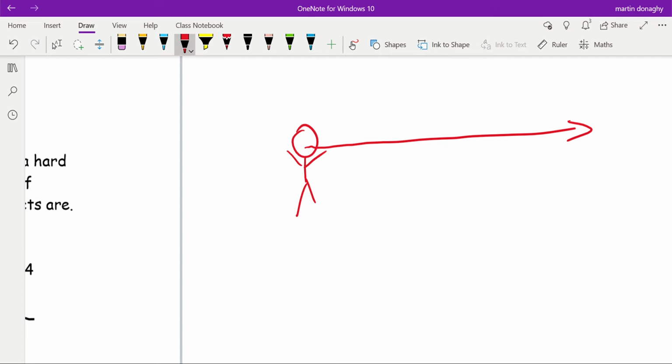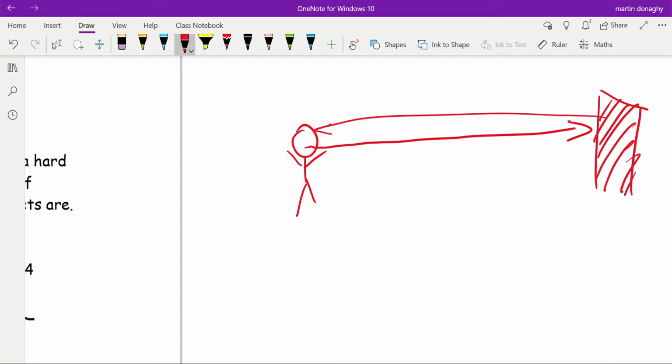And if it comes into contact with, say, a wall or a cliff or some sort of solid object, what will happen is that wave will bounce back and get into that person's ear, and they will hear their own voice. But there'll be a time delay because it takes time for the sound to travel out there and back again.